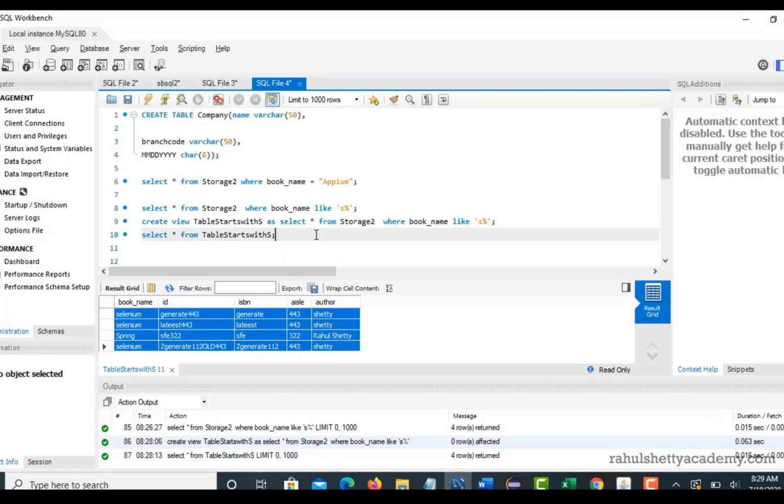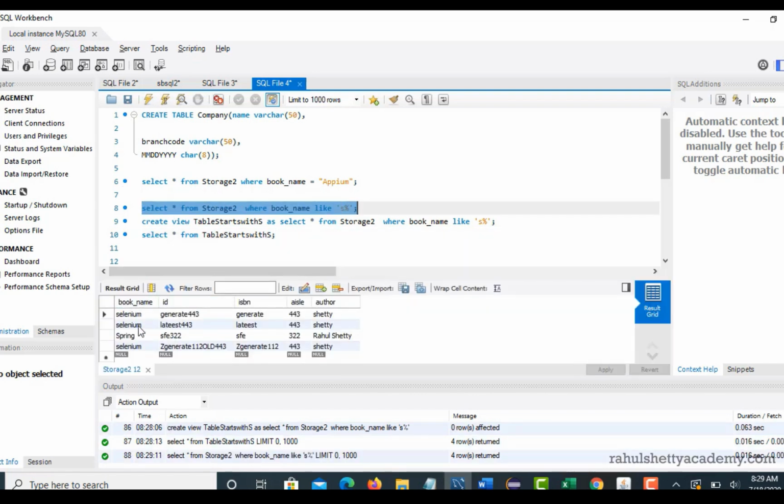So how can you retrieve a particular number of records from the table? When I say a particular number, now this is a table and it returned me 4 results. If I want only 2 results, the top 2 results, then there is a keyword called limit. The limit keyword will help you retrieve the results based upon how many you need. If you give 2, then it will give me only the top 2 results.